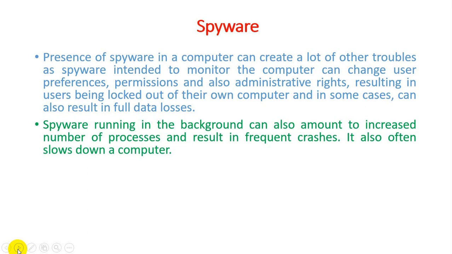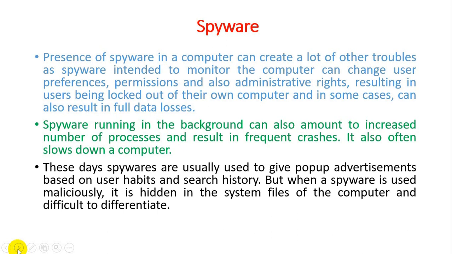It also often slows down a computer system, so we can't perform the actual process because of these unwanted background processes. These days, spyware is usually used to give pop-up advertisements based on user habits and search history. As we know very well, it is one of the ways that a hacker can access our data, as well as our personal computer, through spyware.